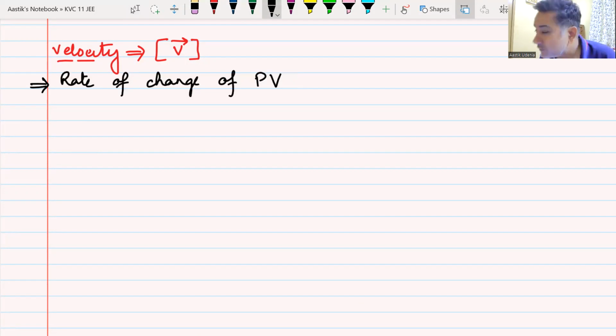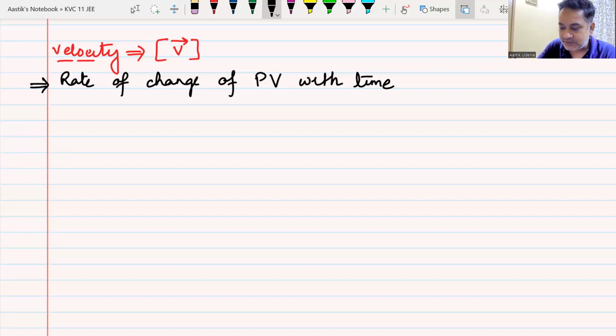Change in velocity? Velocity is rate of change of velocity? That will not make sense, right? PV is, my dear friends, position vector. Do you remember something like position vector? Yes, sir. So it is the rate of change of position vector with time.